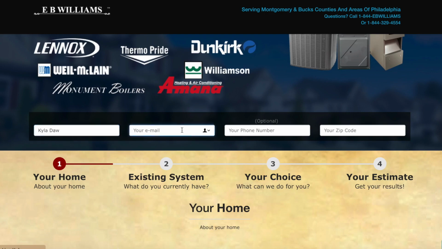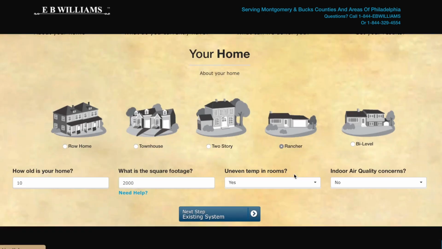First, you're going to make sure you fill in the correct contact information as well as your zip code. Next, you'll select the type of home that you live in.